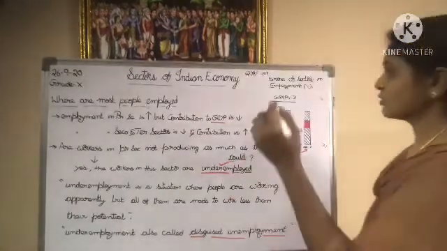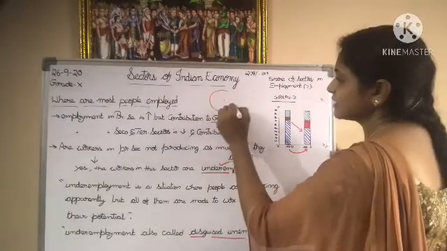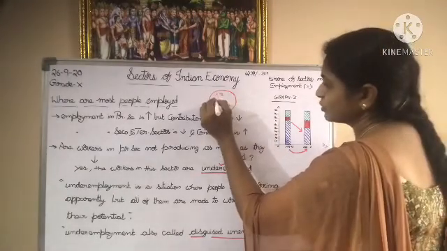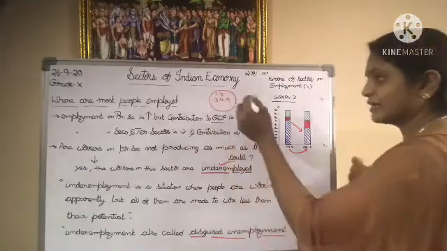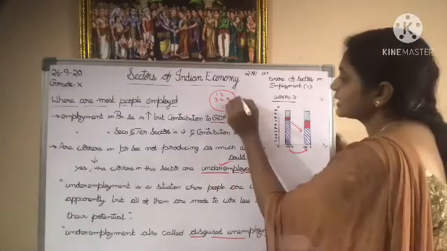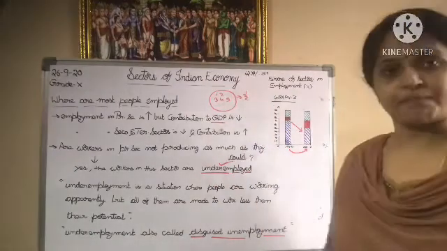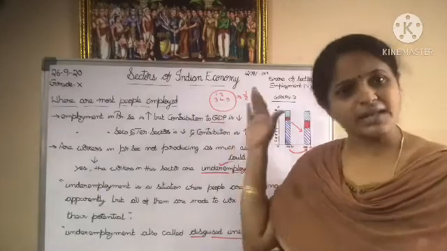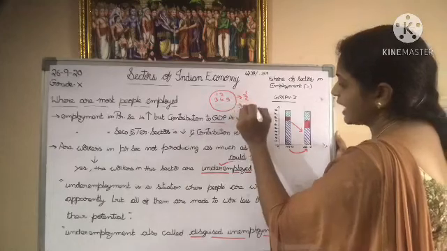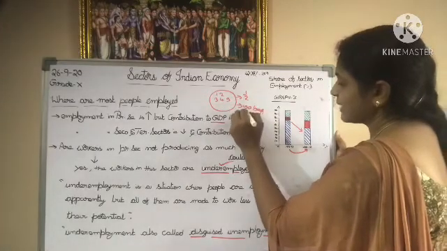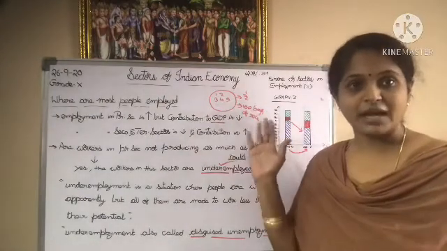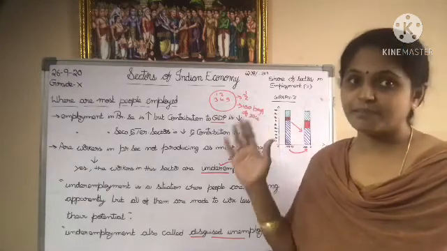Okay, let us generalize it over here. So here there is a farm. There is a farm and a family of 5 members. 1, 2, 3, 4, 5. Father, mother, maybe 3 sons. All of them are working, and let us assume that this farm is a half-acre farm. So all of them are working in this farm only. In this half-acre, they are able to produce some 100 bags of rice in a year. Okay, ma? All the 5 members are working in the half-acre farm. They are able to produce 100 bags of rice.